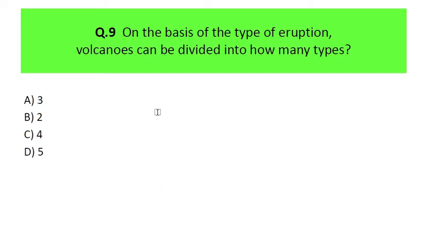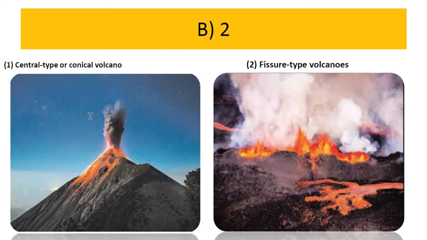Okay, then we have the second last question. On the basis of types of eruption, volcanoes can be divided into how many types? So whatever lava comes out from the earth crust, based on the eruption of that lava, how many types can we classify volcanoes into? So that's the question over here. Here are four options. You have to choose the correct one. So I hope you have attempted the question. Let's move towards the answer. So answer B is the right answer.